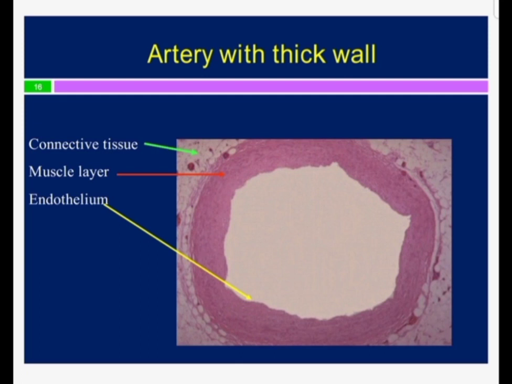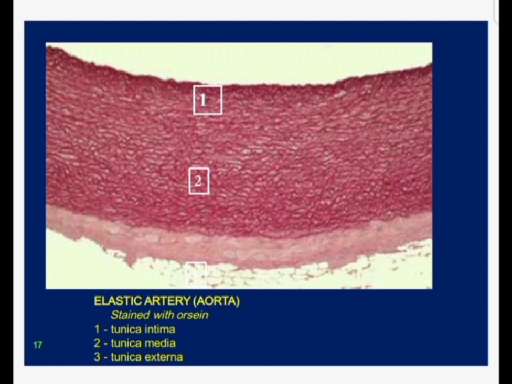The artery is with a thick wall, and it consists of the endothelium. Then we have a muscle layer, and then we have the connective tissue. This is the elastic artery, the aorta. This is the slide of the aorta or the large sized artery.